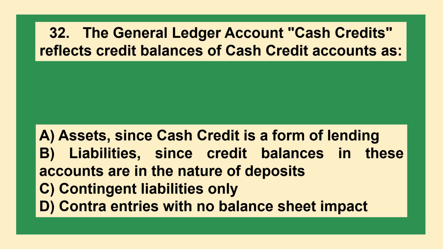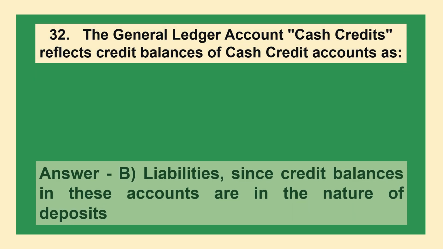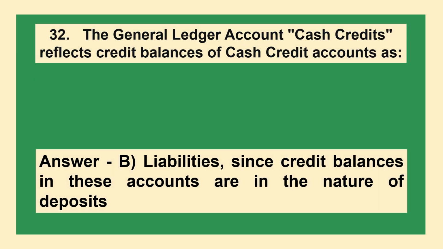The general ledger account cash credits reflects credit balances of cash credit accounts as option A, assets since cash credit is a form of lending, option B, liabilities since credit balances in these accounts are in the nature of deposits, option C, contingent liabilities only, D, contra entries with no balance sheet impact. The answer is option B, liabilities since credit balances in these accounts are in the nature of deposits.